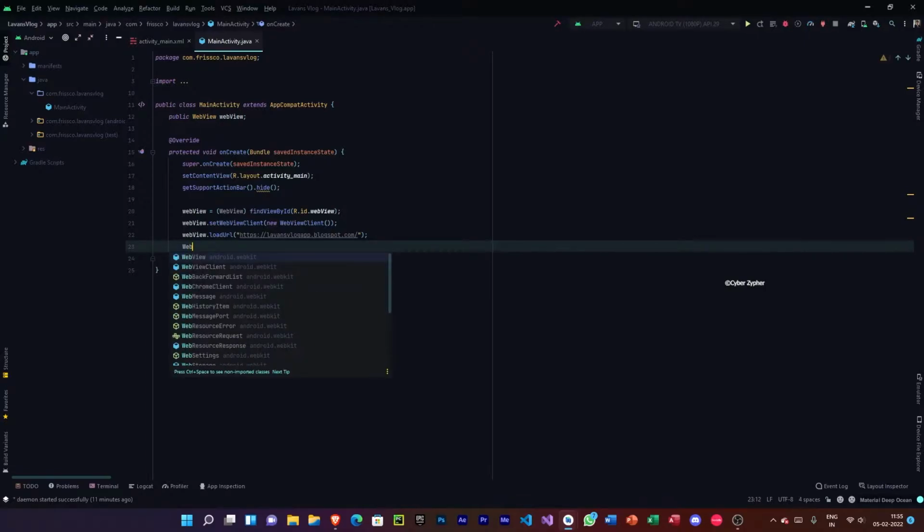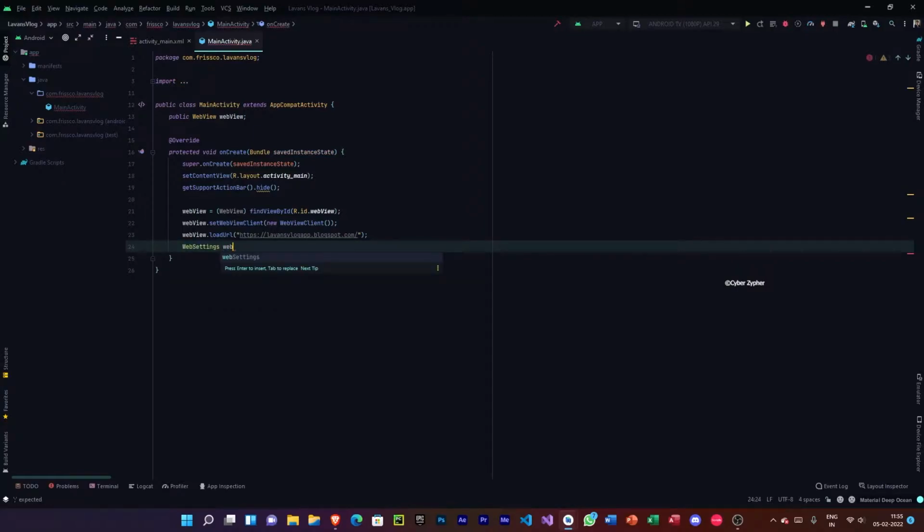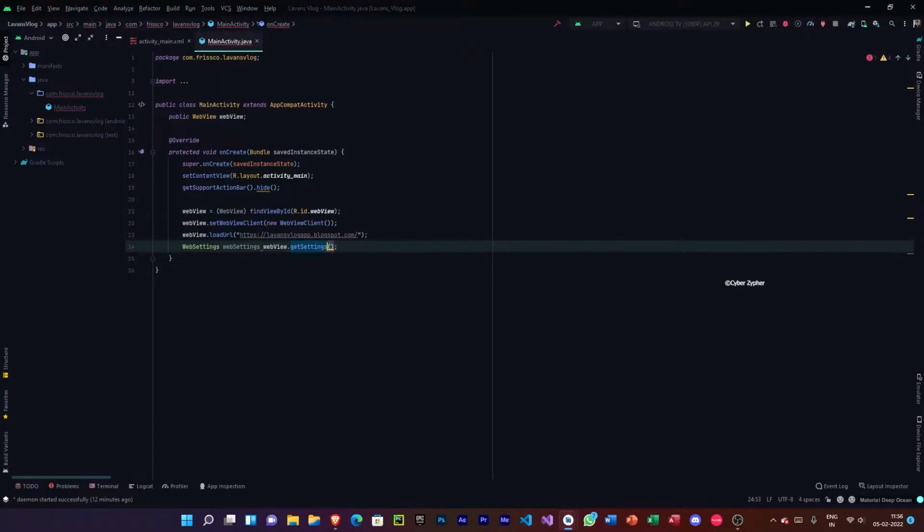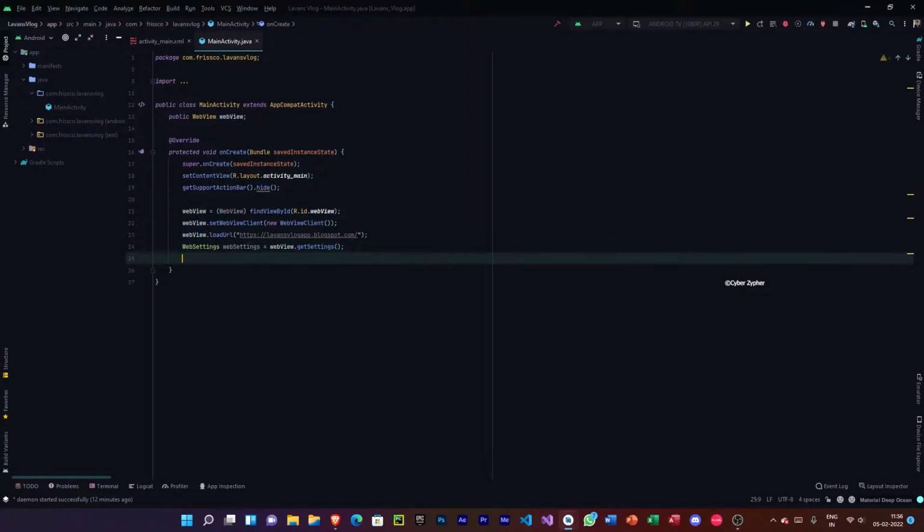So now let's type WebSettings, get our web settings: WebSettings equals webView.getSettings(), and then webSettings.setJavaScriptEnabled(true). So now we have enabled JavaScript.